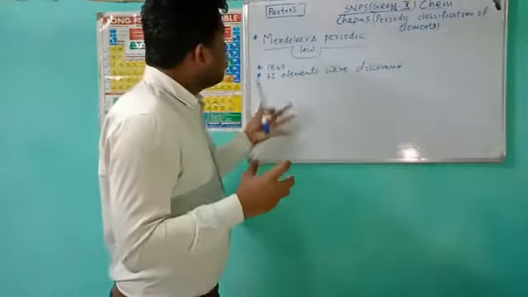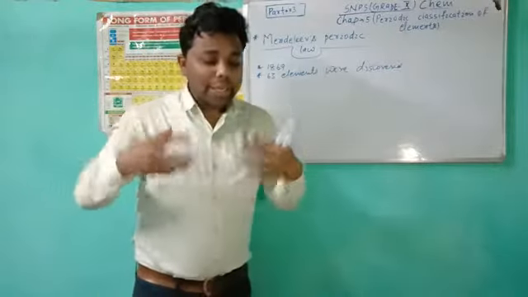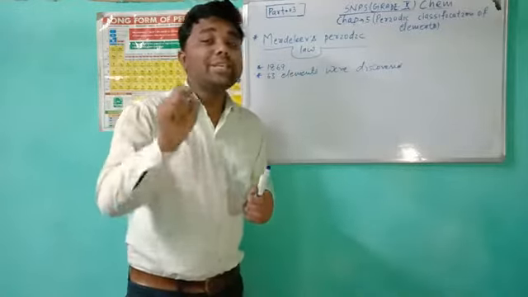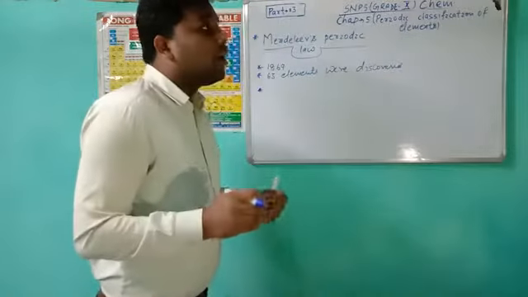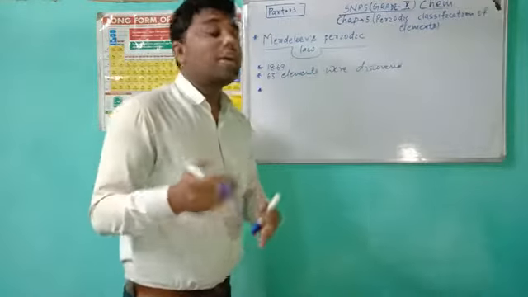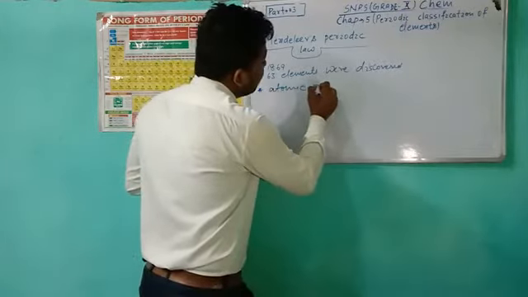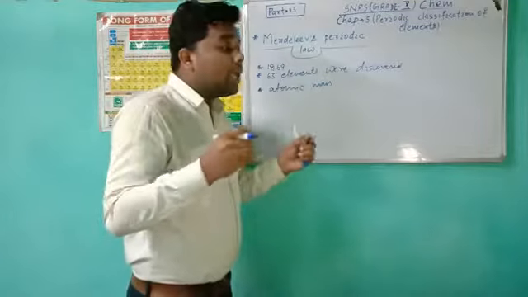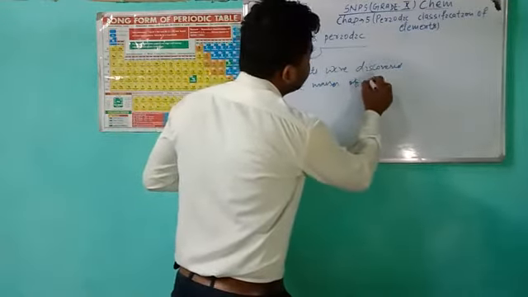What about Mendeleev's periodic law? Mendeleev was looking at the relation between the atomic masses of elements. First, atomic masses of elements.